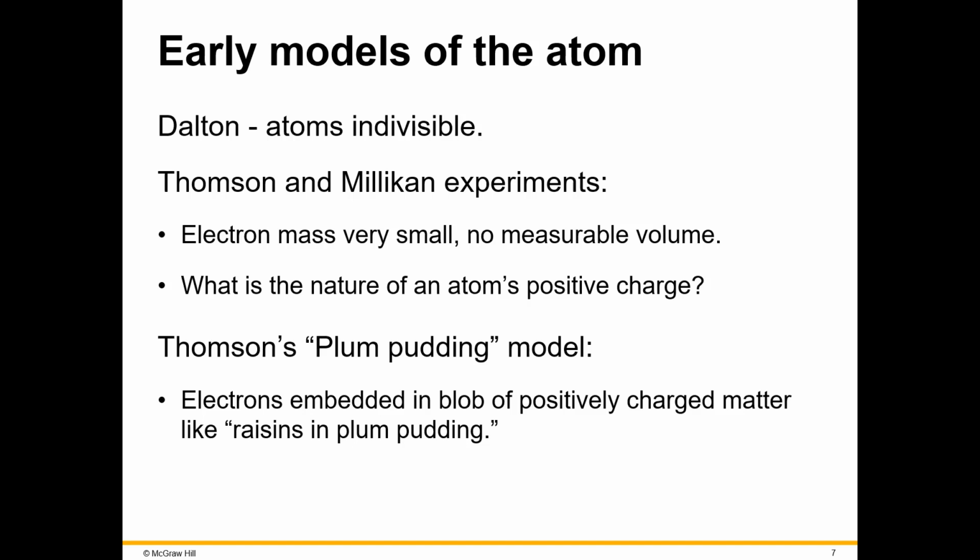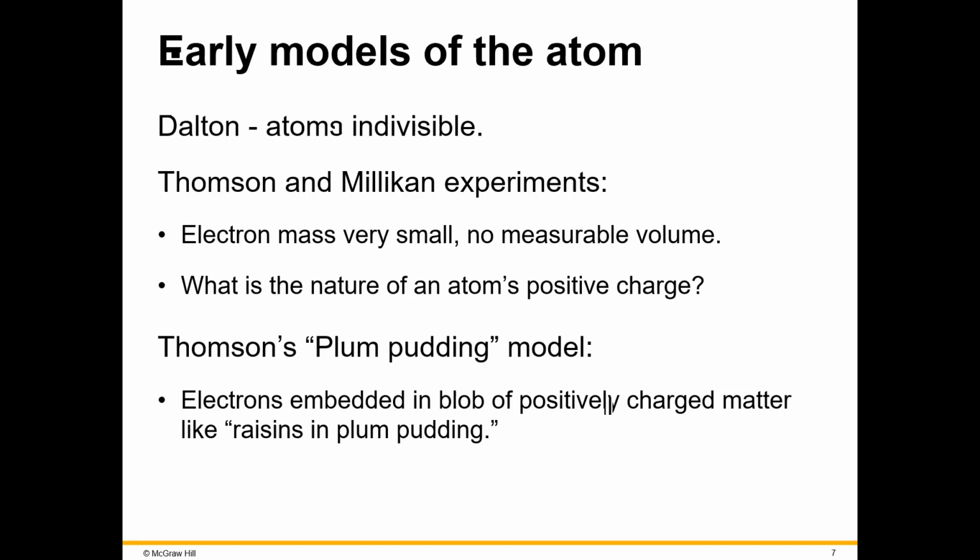So Thomson had what later became known as the plum pudding model. I don't think that was his actual name for it, but what he thought is that atoms were this positively charged blob, and that the electrons were scattered about that blob. And because he was British, they thought it looked like the idea of plum pudding with raisins scattered about in the plum pudding. Now we know there's more of an orbital model, but at the time, this is what he speculated.